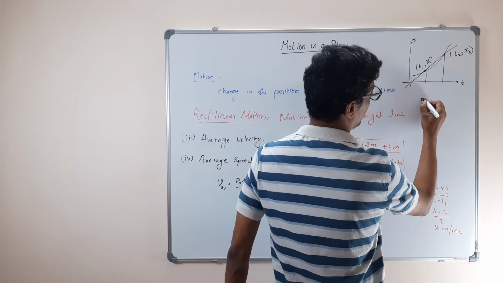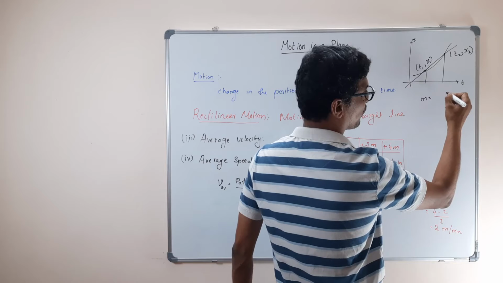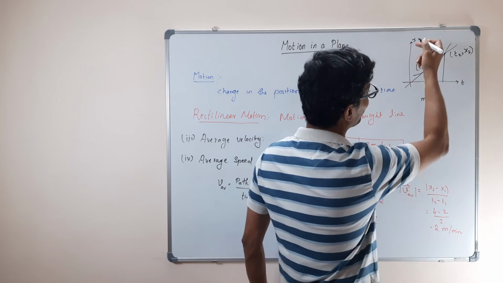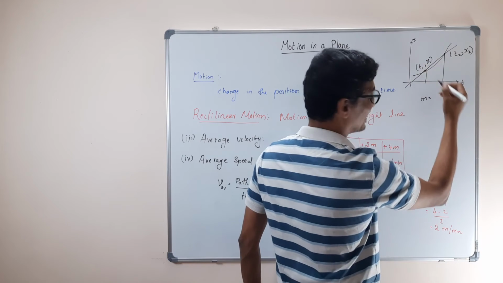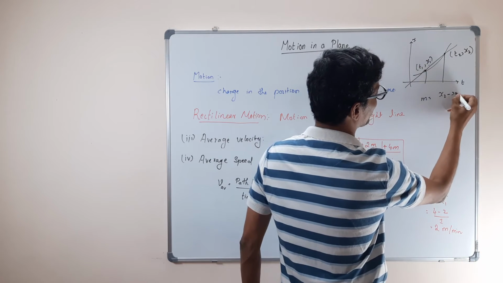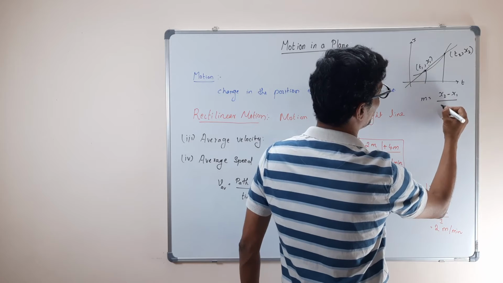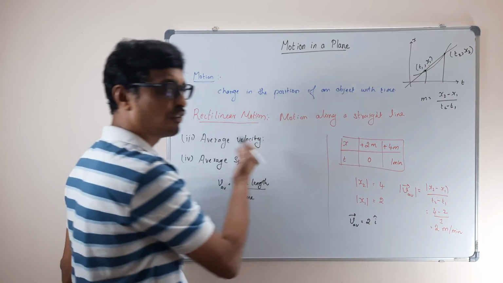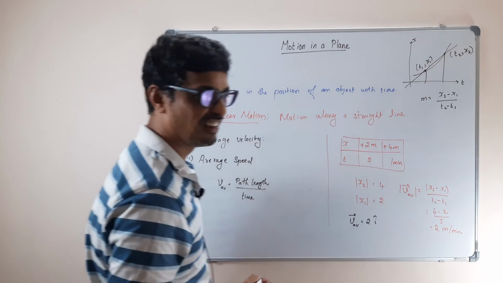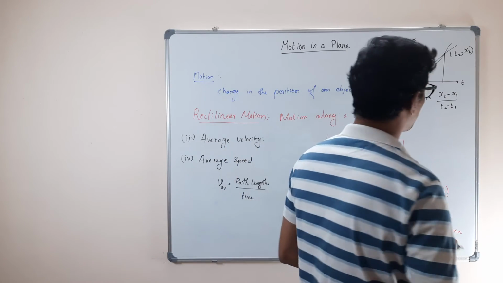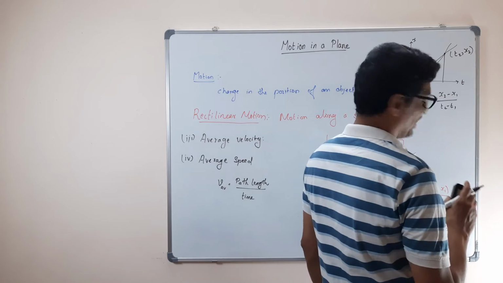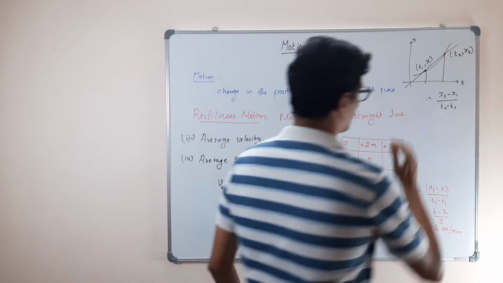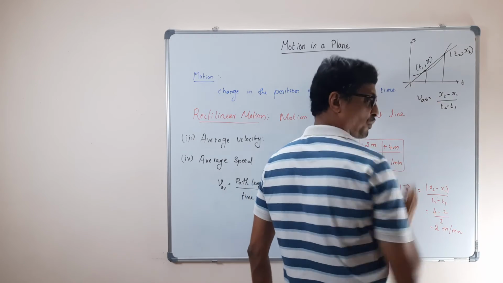What is the slope of the line? m equals y2 minus y1 divided by x2 minus x1. Here your y is x, no? So x2 minus x1 divided by t2 minus t1. That's nothing but the magnitude of your velocity. Am I right? Slope is the magnitude of the velocity. That's what we did, no? The velocity. You remember? So V_AV is this one.